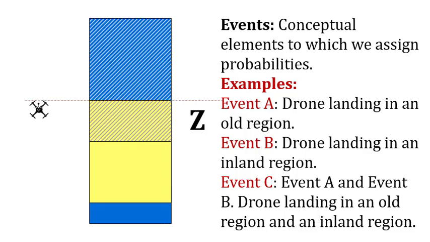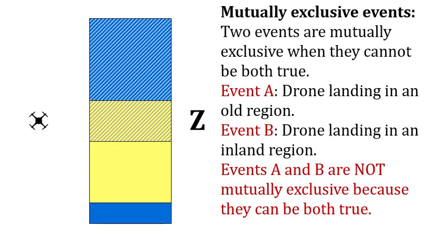Okay, so let's see other concepts related to events. The concept of mutually exclusive events. Two events are mutually exclusive when they cannot be both true. So event A and event B are not mutually exclusive because they can be both true.